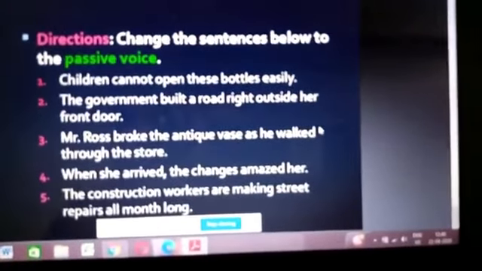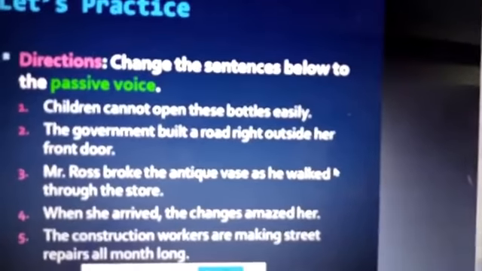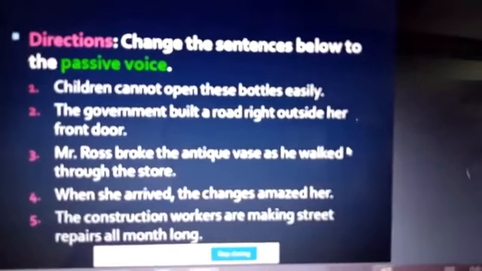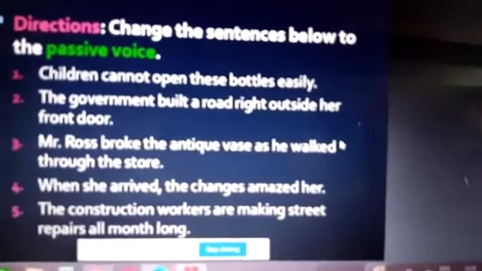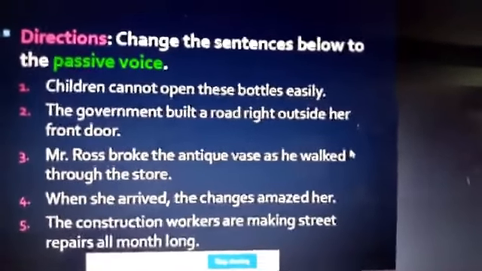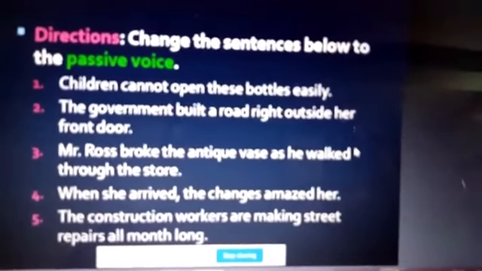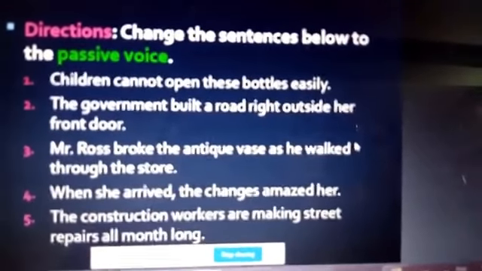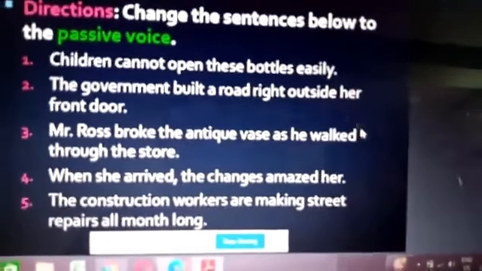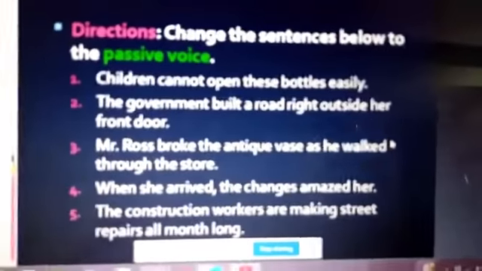Change the sentences below to the passive voice. This you only have to solve and practice. I'll read the sentences. Children cannot open these bottles easily. The government built a road right outside her front door. Mr. Ross broke the antique vase as he walked through the store. When she arrived, the changes amazed her. The construction workers are making street repairs all month long. You have to convert it into passive voice.